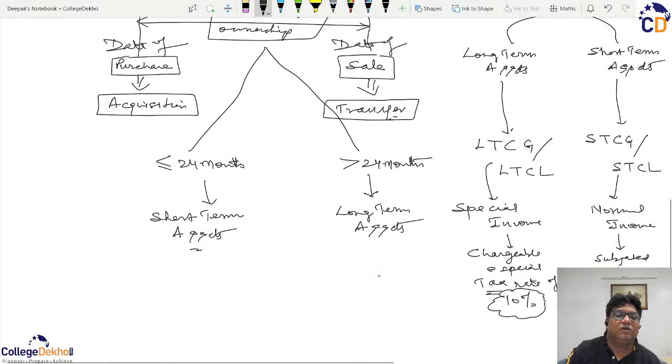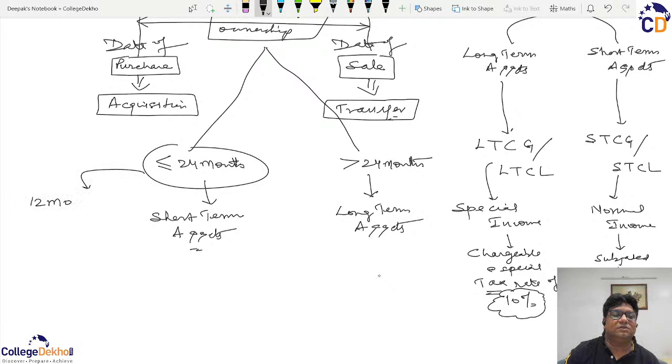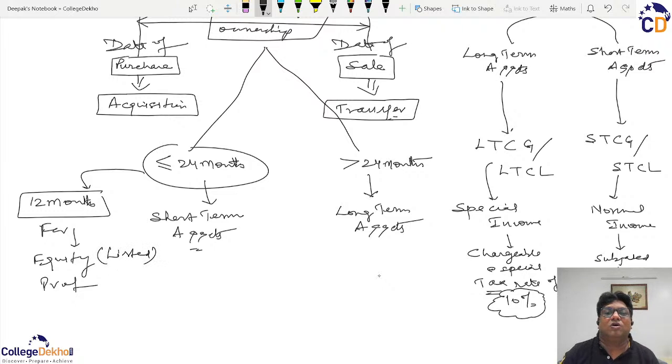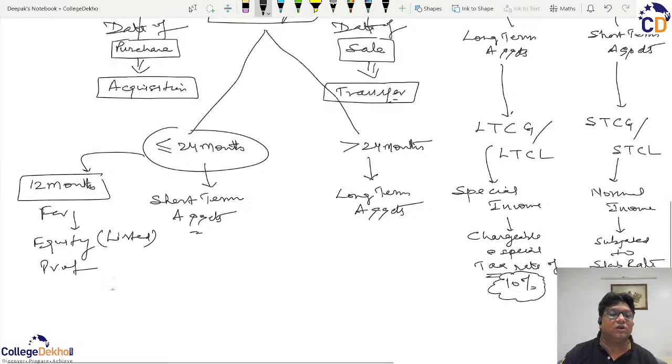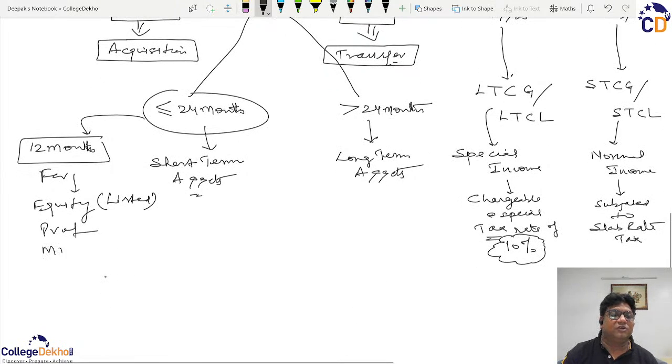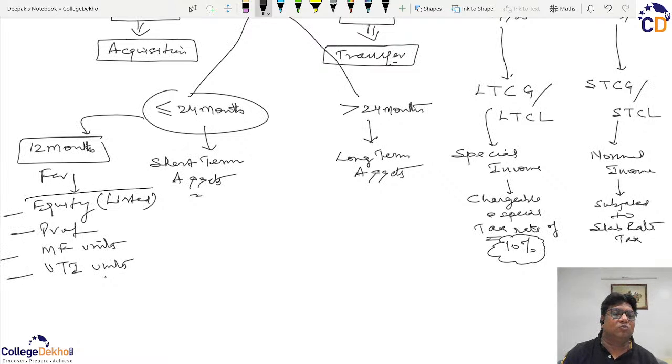And this period of 24 months is 12 months for financial assets such as equity, preference shares, and this is listed equity. For unlisted equity, it is originally 24 months. So only for listed equity, preference shares, mutual fund units, UTI units, for all of them, this period is trimmed to be 12 months.